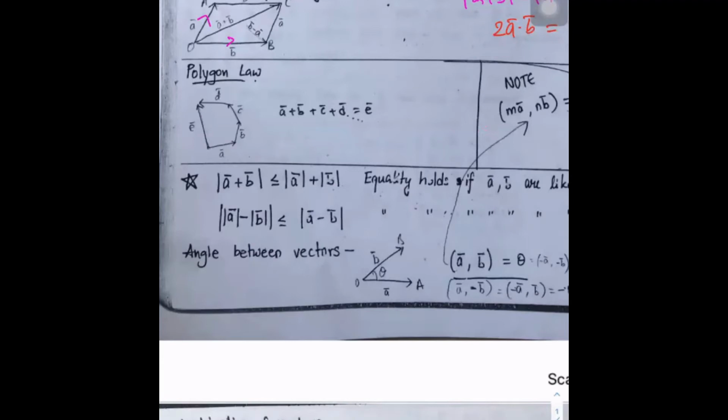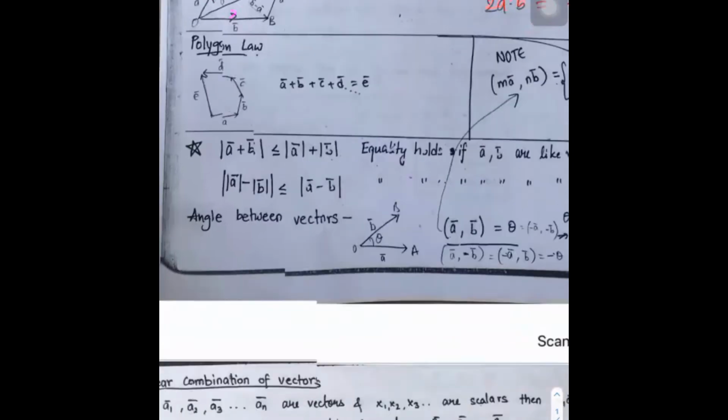Okay, so here we are defining terminal point of A is initial point of B. Terminal point of B is initial point of C. Like that if you define, then A plus B plus C plus D equal to E bar is coming.